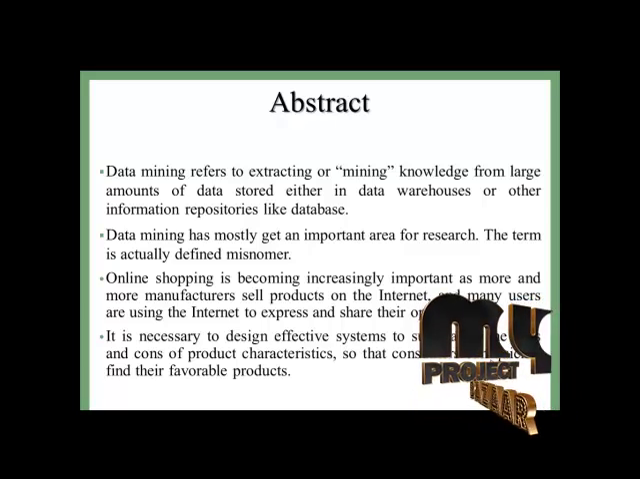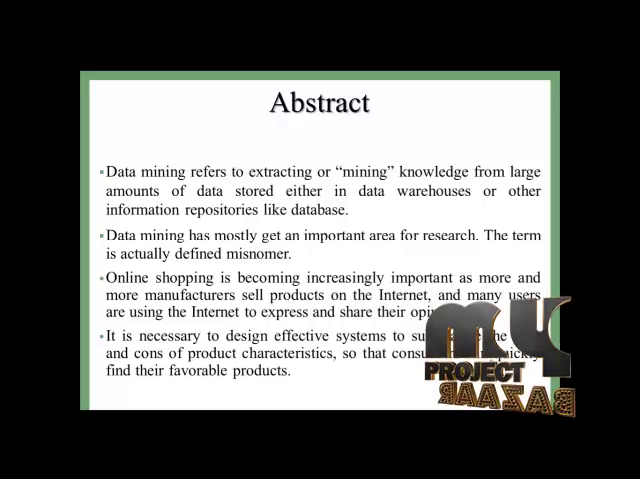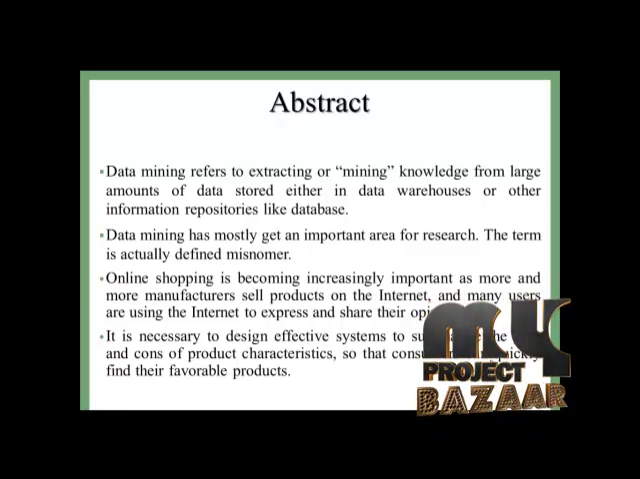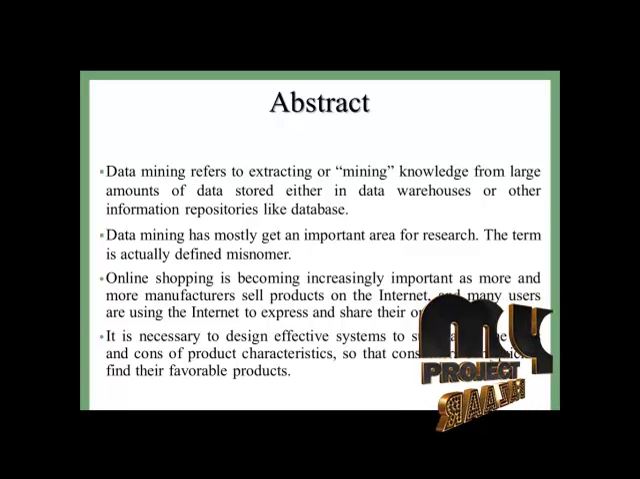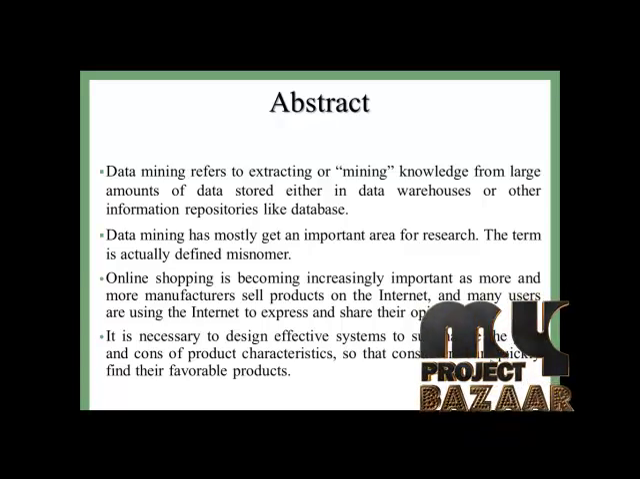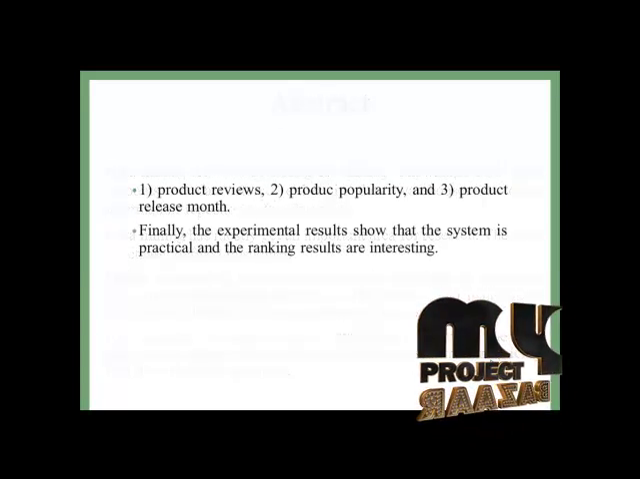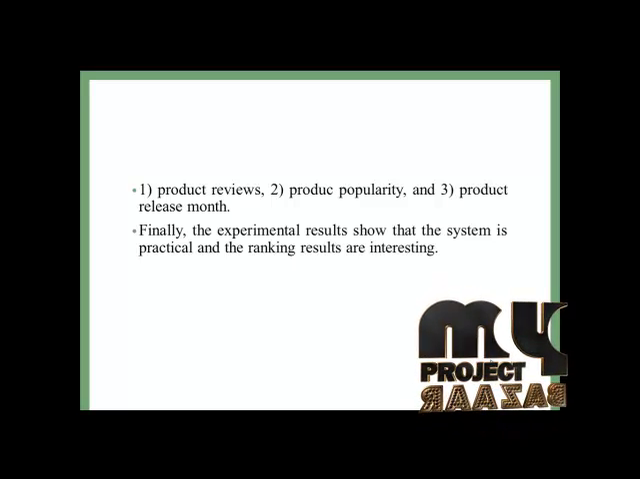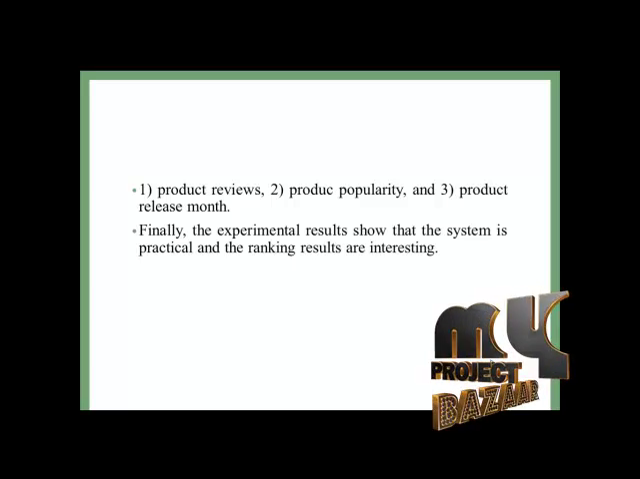Online shopping is becoming increasingly important as more and more manufacturers sell products on the internet, and many users are using the internet to express and share their opinions. It is necessary to design effective systems to summarize the pros and cons of product characteristics so that consumers can quickly find their favorable products. Some of the information includes product reviews, product popularity, and product release. Finally, we evaluate the experimental results, which show the system is practical, and the ranking results are interesting.